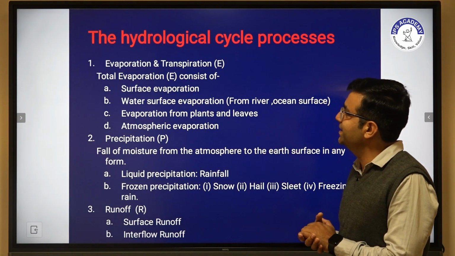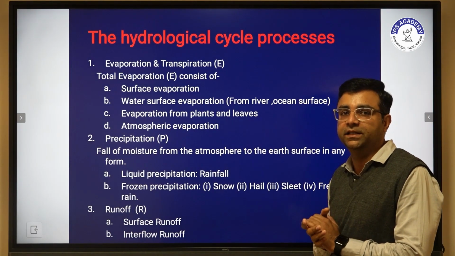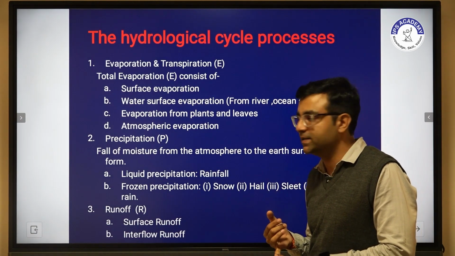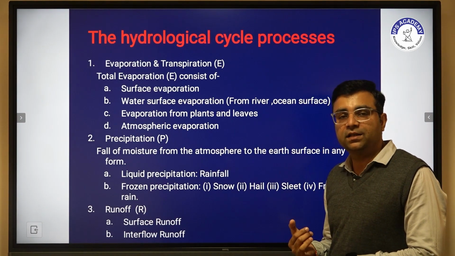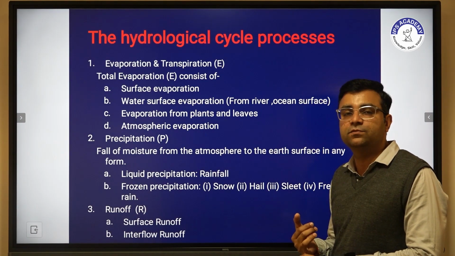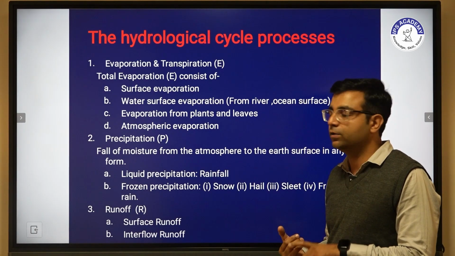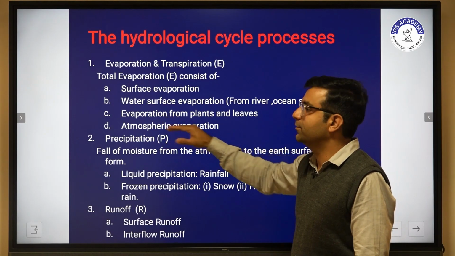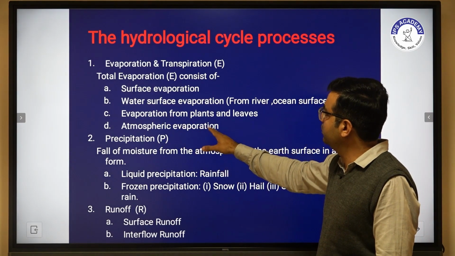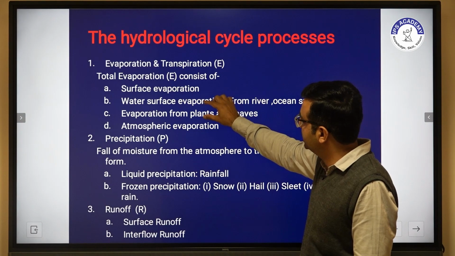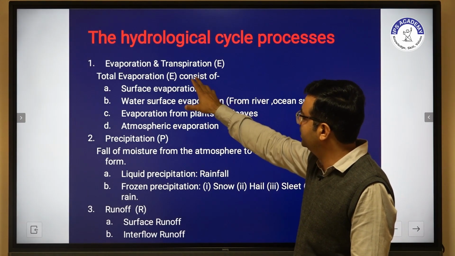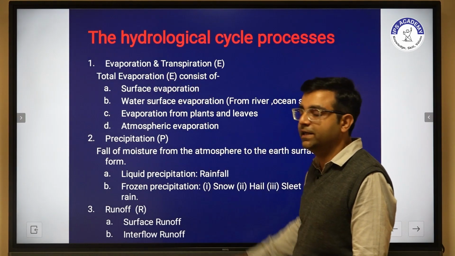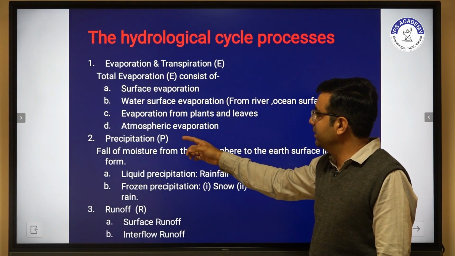So what is evapotranspiration? Evapotranspiration consists of the E component. The E component consists of water surface evaporation. Water surface evaporation means the water from river, lake, and ocean. It also includes evaporation from plants and leaves, and atmospheric evaporation. So these four terms are considered in one content, which is evaporation and transpiration, denoted by E.